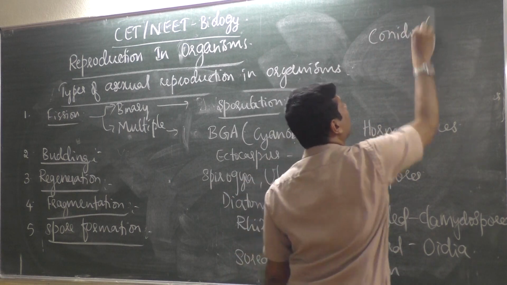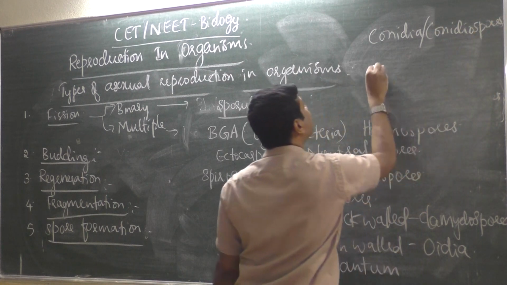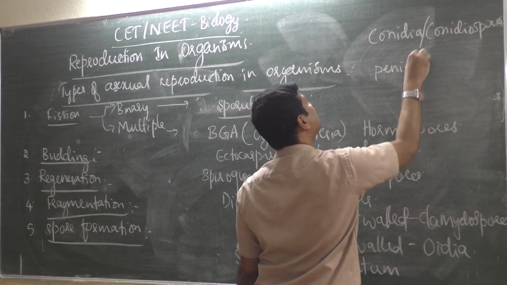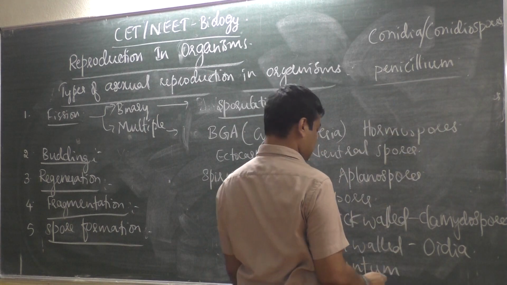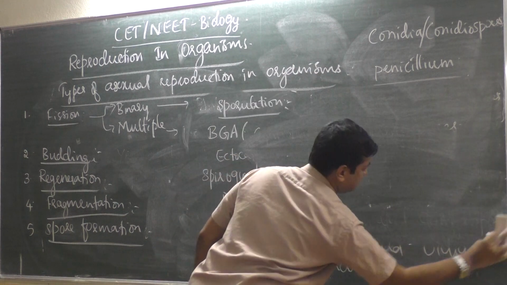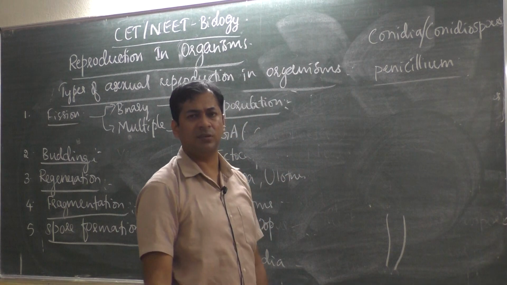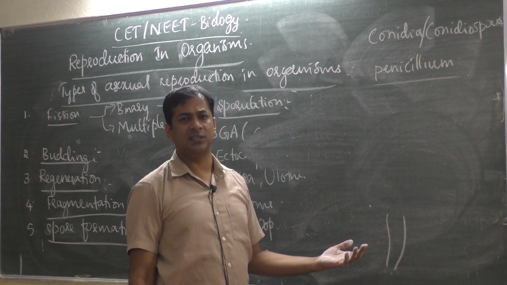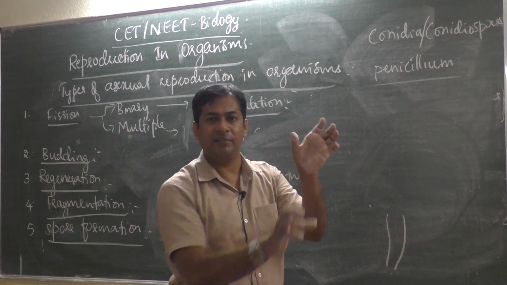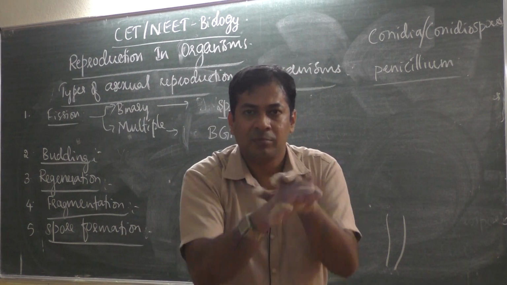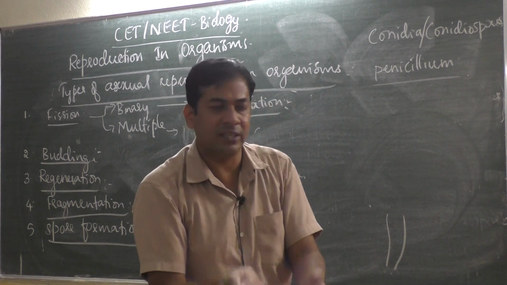Conidia, you can call them conidia or conidiospores. They occur in Penicillium, the fungus which produces the antibiotic penicillin, you know. The spores will be like this. Penicillium, one hyphae. Hyphae, you know, you learnt in first year: the plant body of fungus is called hyphae. Many ribbon-like structures will be there. Each ribbon-like structure is called a hypha, and many ribbon-like structures fold and produce a network, a bunch of hyphae, that is called mycelium. The fungal body is called mycelium.